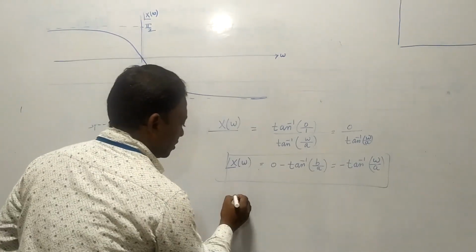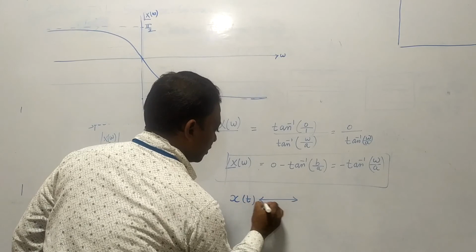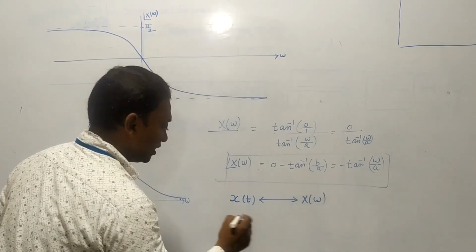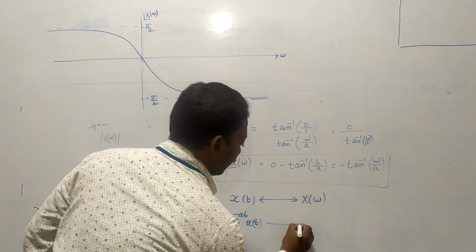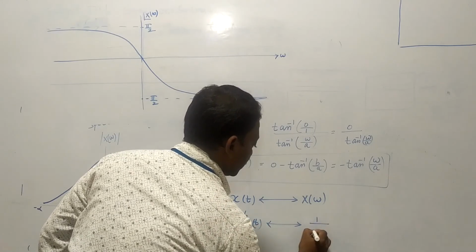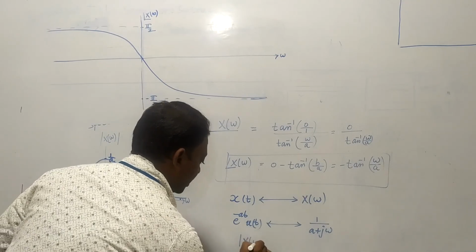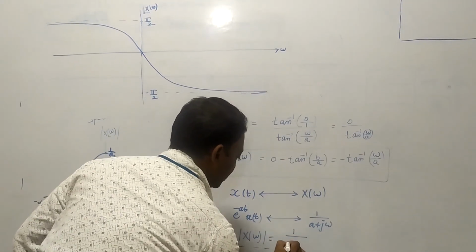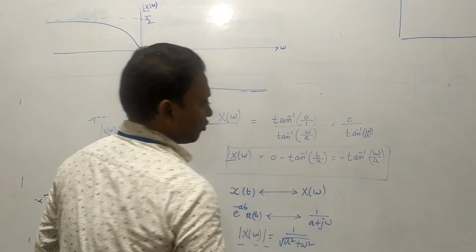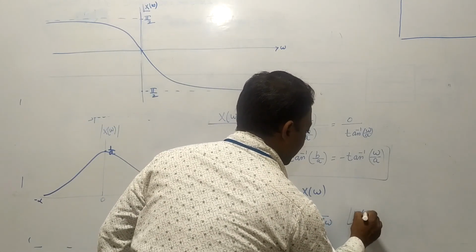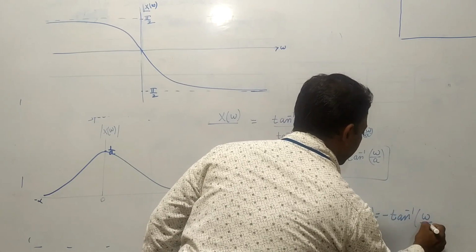The important things are: the given signal x of t and X of omega are a transform pair. For this x of t, which is e power minus at u(t), the Fourier transform is 1 by a plus j omega. Now what is mod X of omega? Mod X of omega is equal to 1 by under root a square plus omega square. And the angle of X of omega is equal to minus tan inverse omega by a.